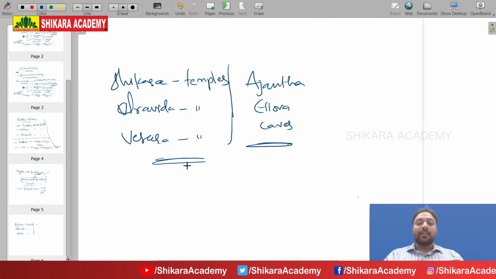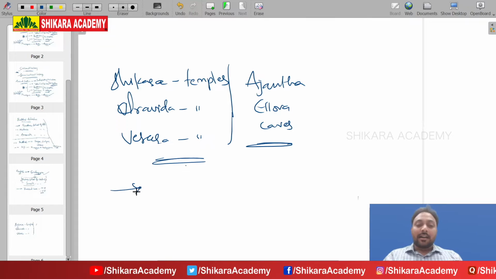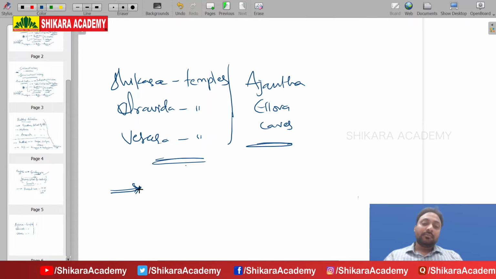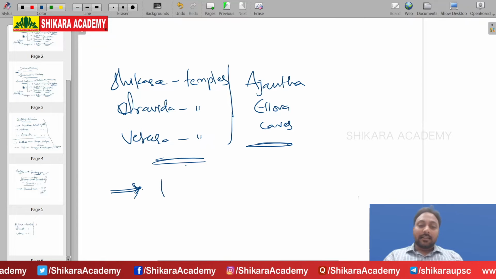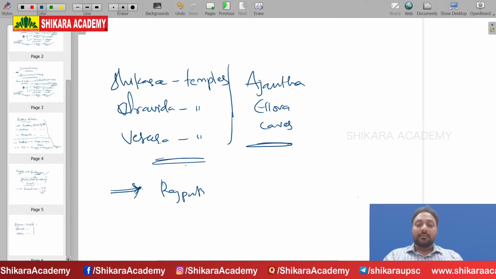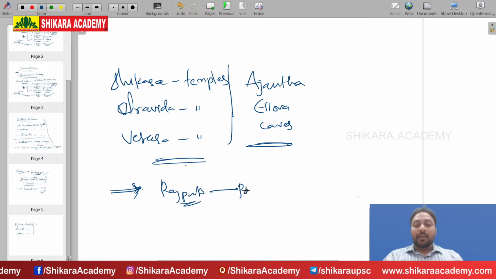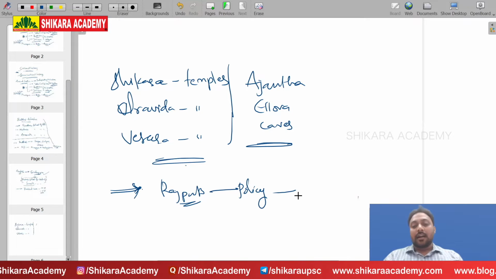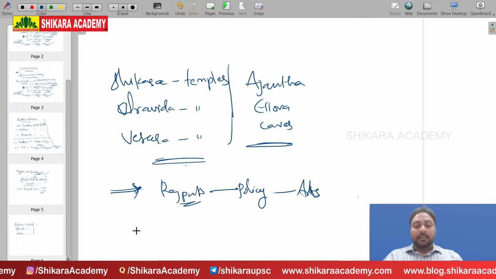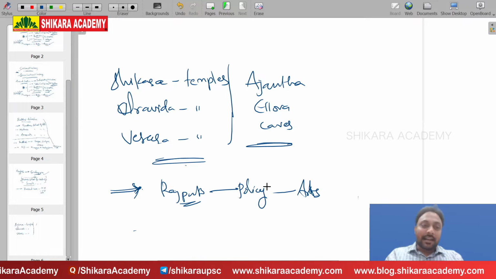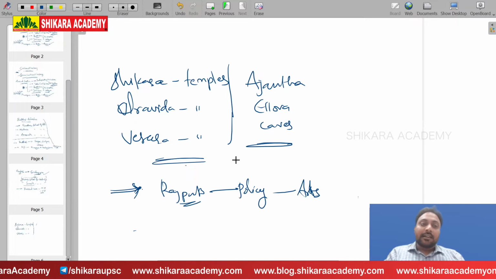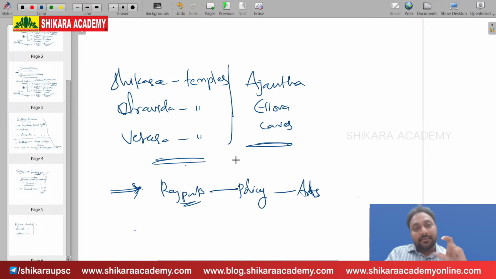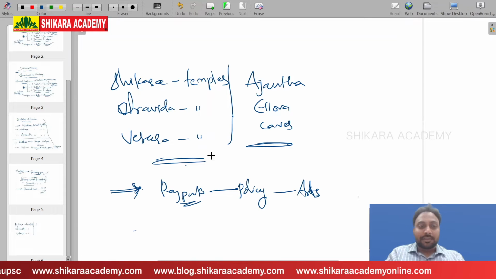Ajanta and Ellora caves. Okay, and after this, Ajanta and Ellora caves, and then next, Rajputs, their policy and their arts. Then next, with this, the ancient India comes to an end. So these are all the topics which were very important. Definitely, these are the areas in which we are going to expect the questions.